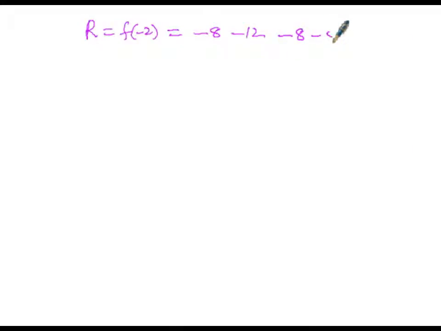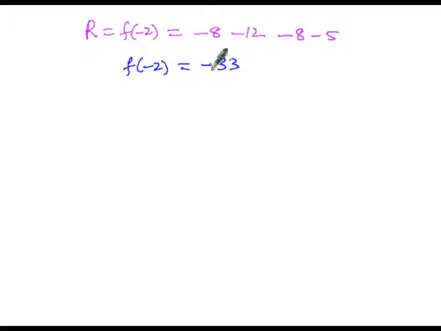So in this manner I got f of minus 2. f of minus 2 is equal to, since all the terms are negative, we have to add up 8 plus 12 is 20, 20 plus 8 is 28, 28 plus 5, 33. To assess the sign here, since all the terms are negative, we can write the sign of this 33 as negative.